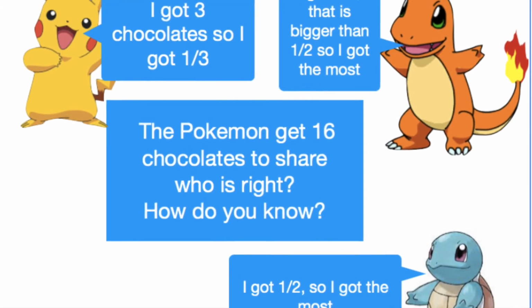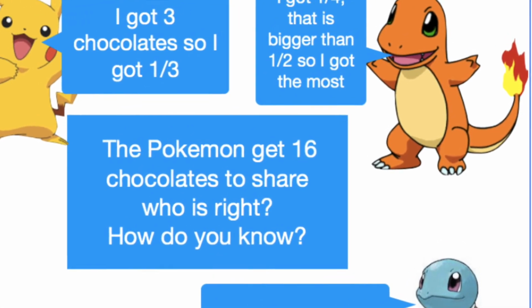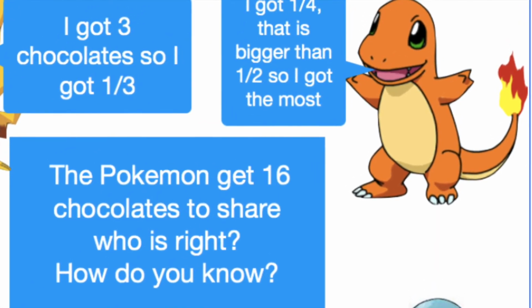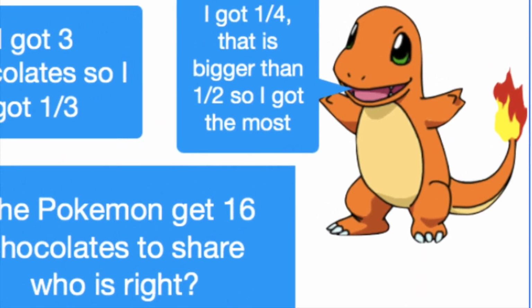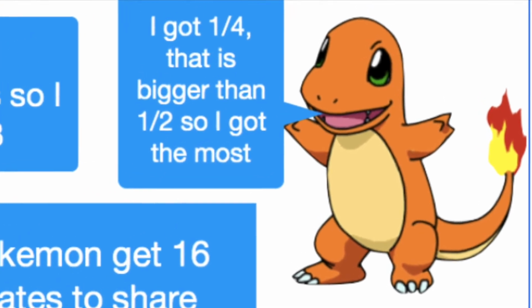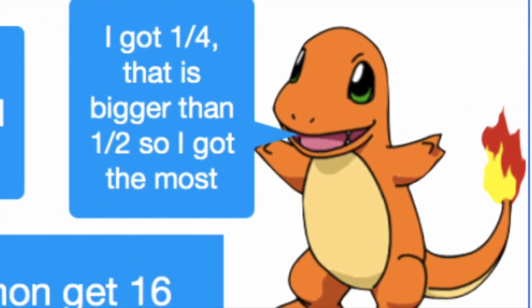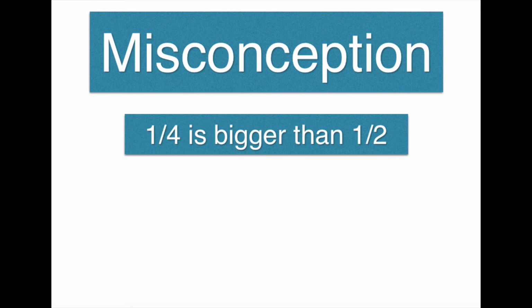The next answer we'll look at is from Charmander. He's got 1/4, which he thinks is bigger than 1/2, so he has the most. His misconception is that he knows 4 is bigger than 2, so he sees the 4 in 1/4 and thinks it must be bigger than the 2 in 1/2.